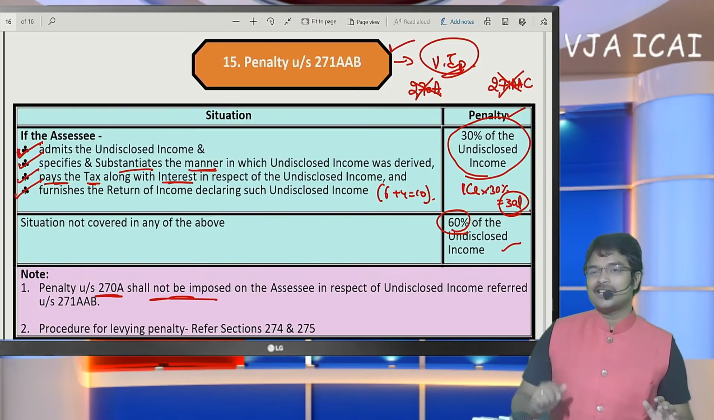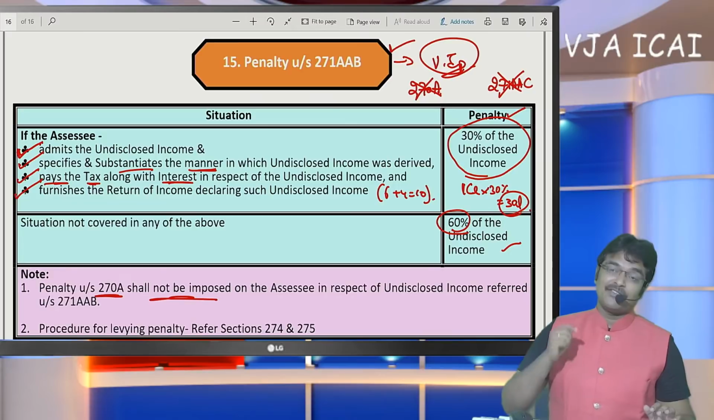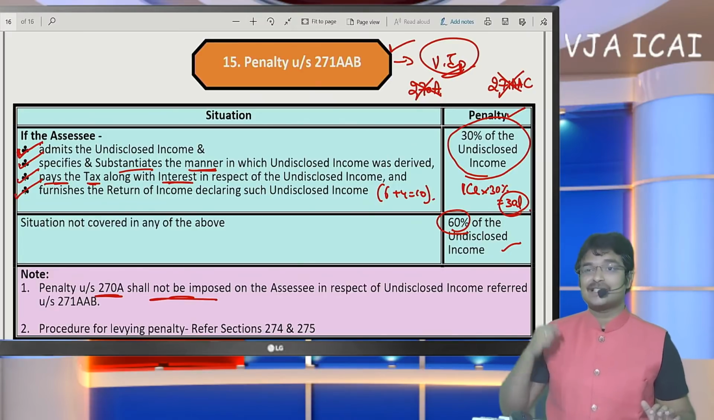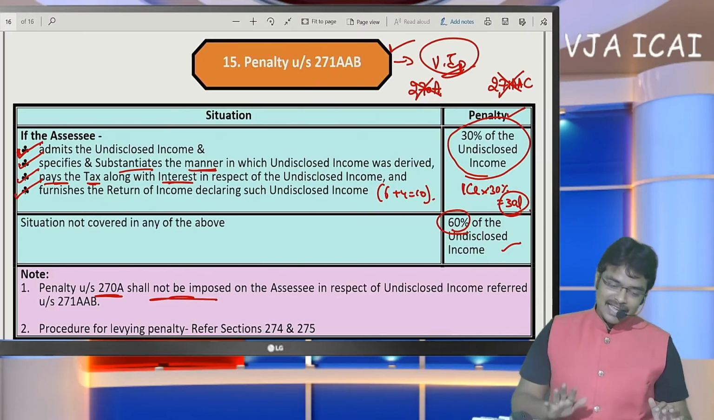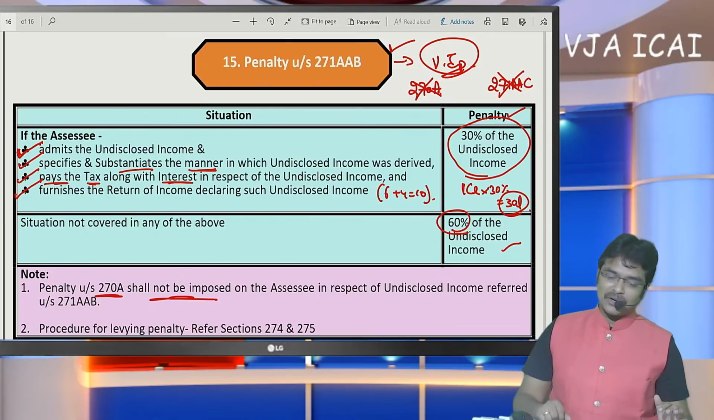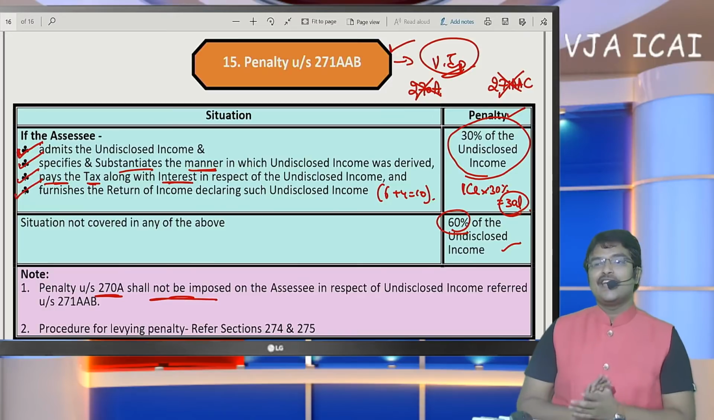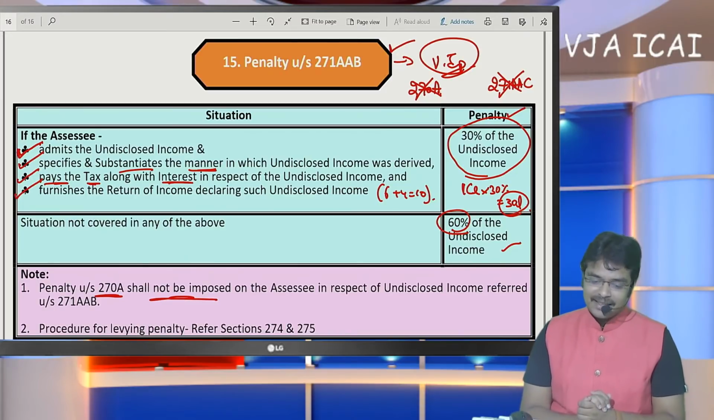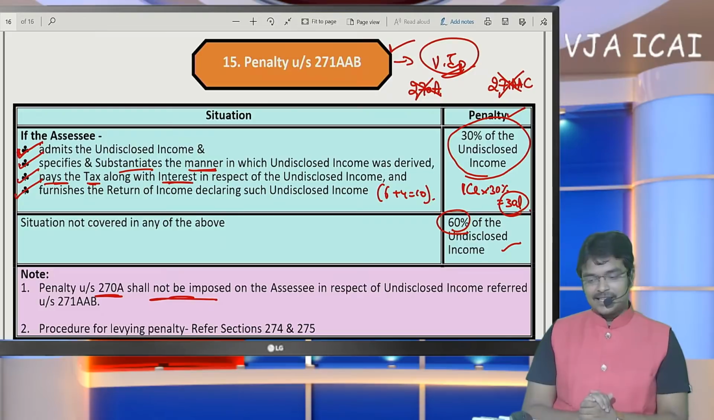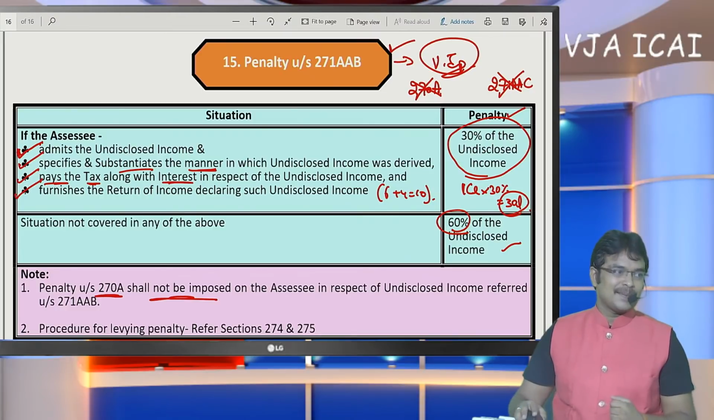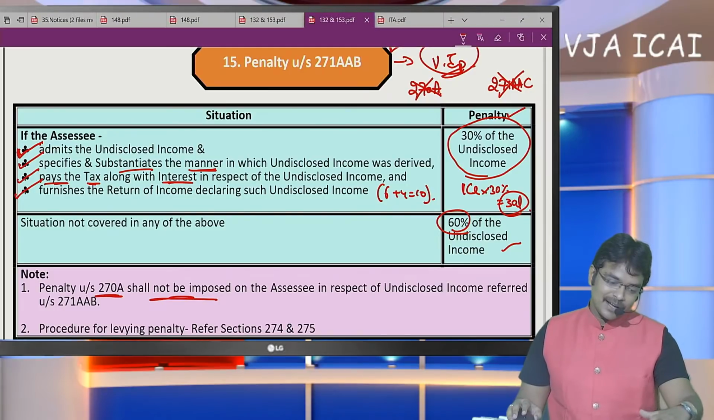Now in section 270A, the penalty is fixed at 50% of tax, and in fraud cases 200% of tax. In the same way, the penalty under section 271AAB is also fixed. If the SSC completely admits the details, it is 30% of undisclosed income. If the SSC does not admit the details, 60% of undisclosed income shall be levied as penalty. So by this we have completed our discussion regarding assessment of search cases.